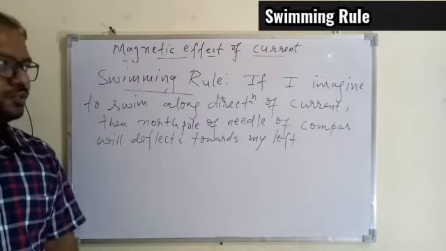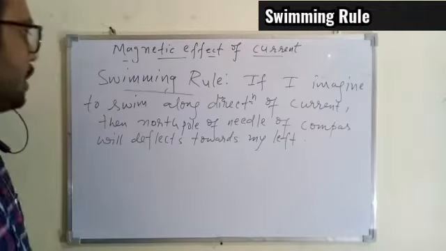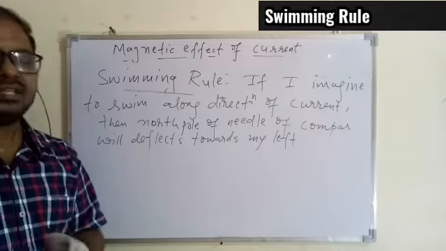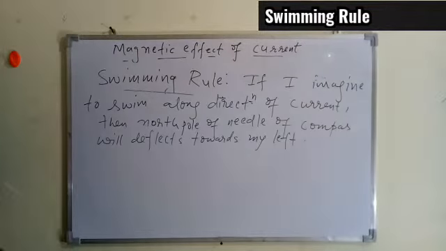So I hope this is understood, and that is a very simple rule we have to identify the direction of the deflection of the needle of the compass because of the electric current flowing through a conductor. We can apply this rule all the time, the swimming rule.